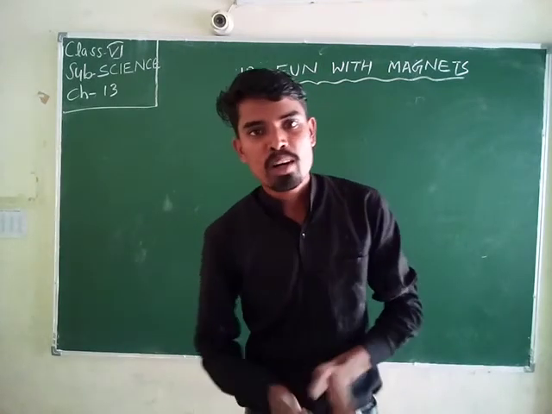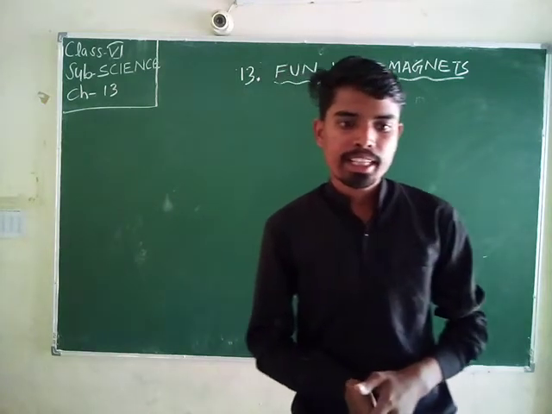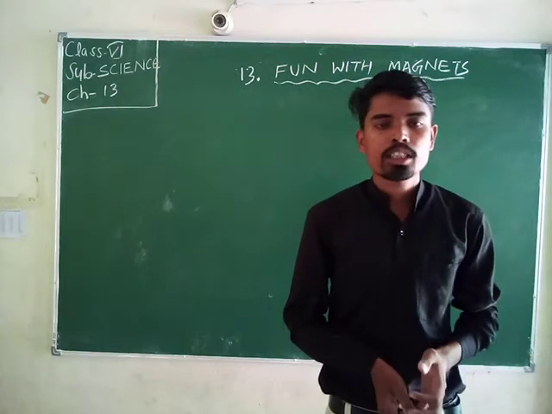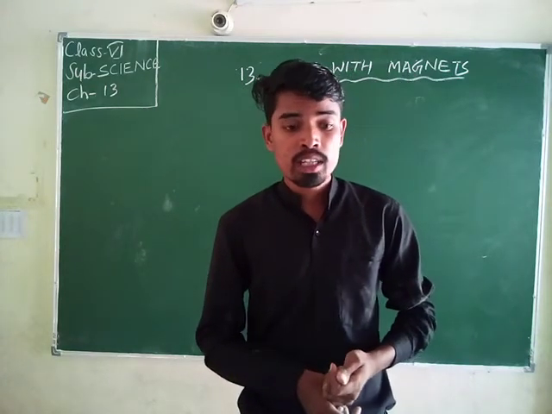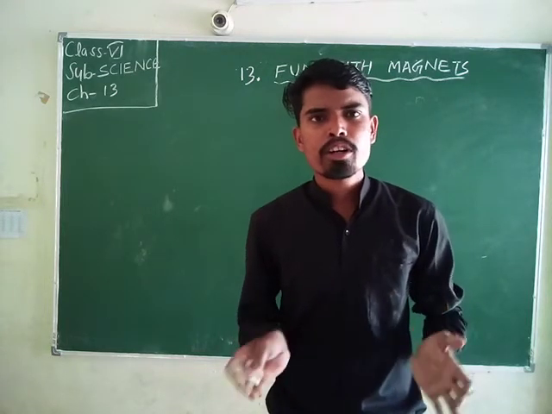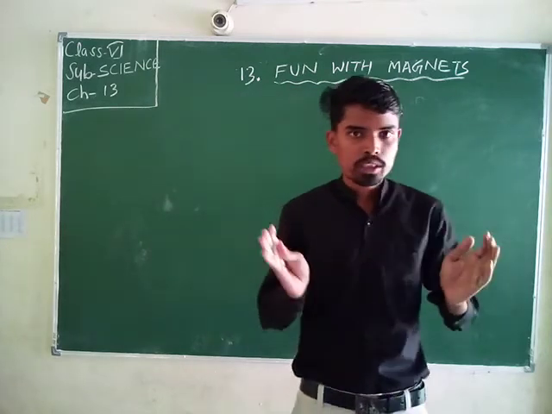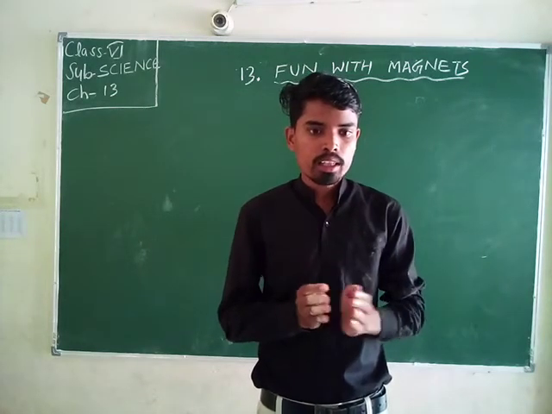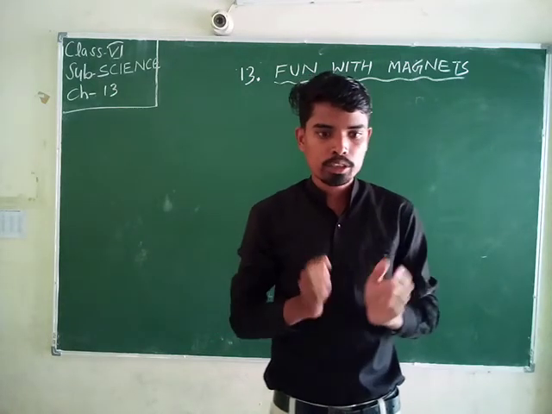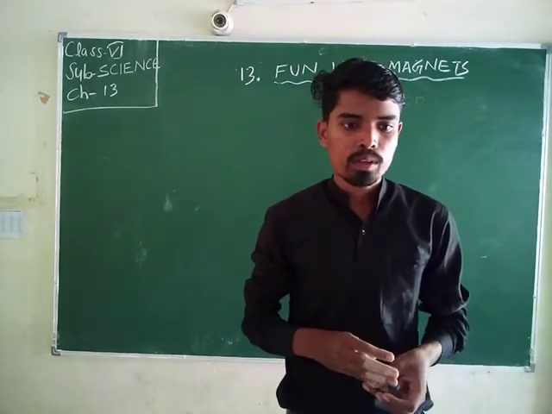So student, what is magnetism? The ability of a magnet, of magnetic materials, to attract or repel magnetic particles is called magnetism. Attract means the substance is drawn towards, and repel means the substance is pushed away.